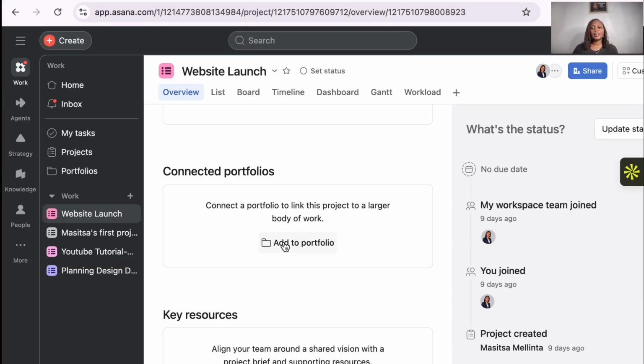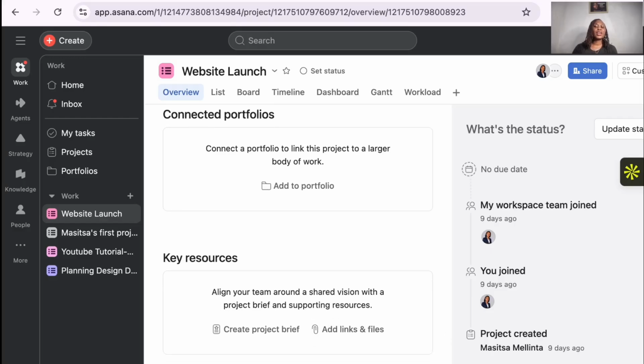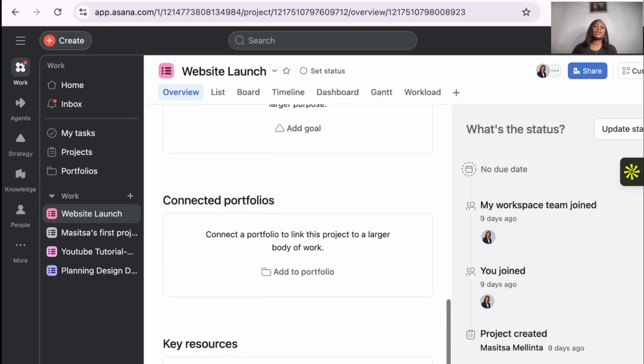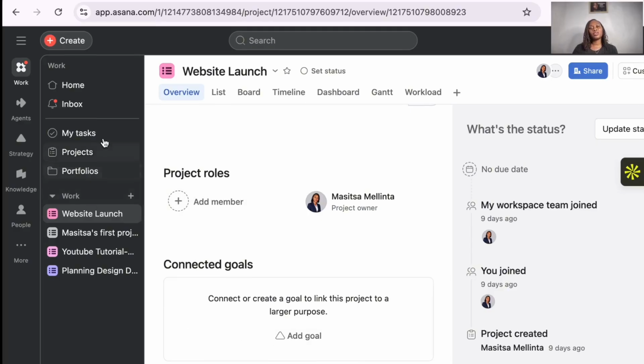And then key resources, if it's links or files that are really needed for this, create it here. Milestone, where are you at? Do you want to add a milestone? Connected goals, add a goal, like the goals that you have for this project.